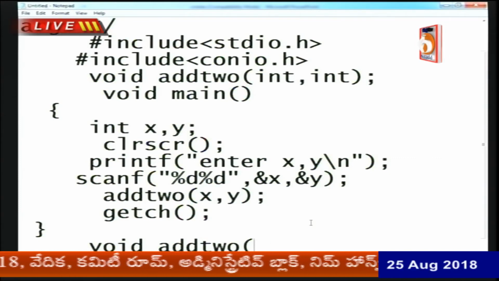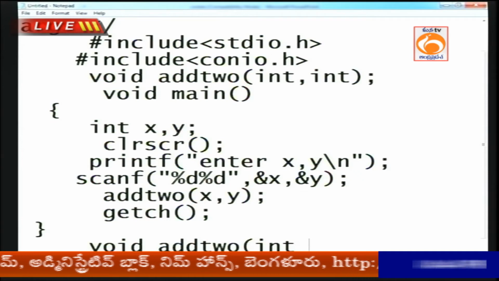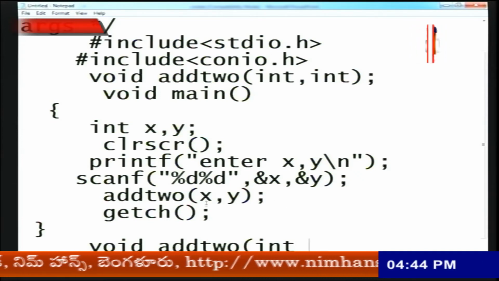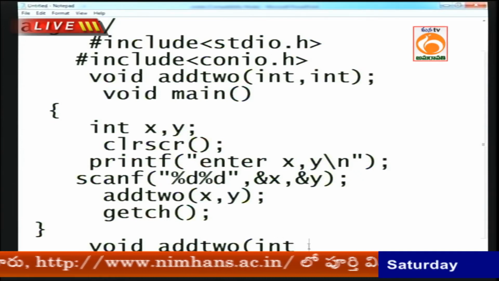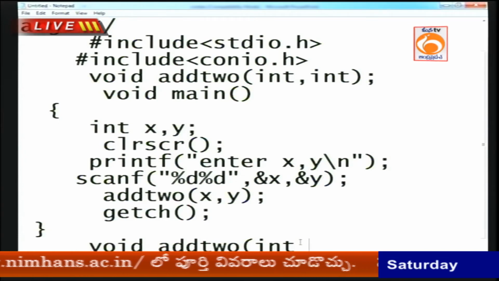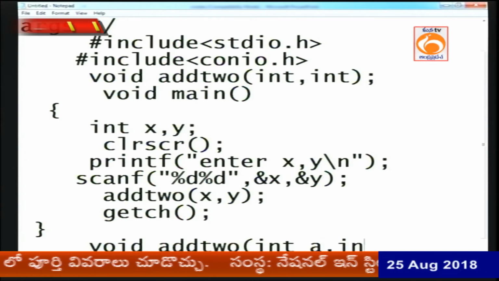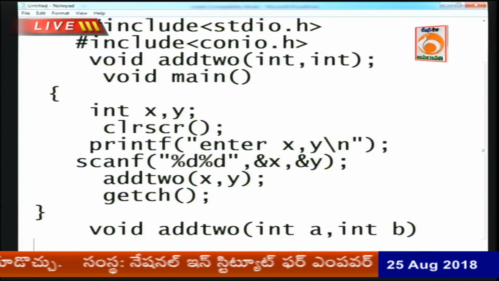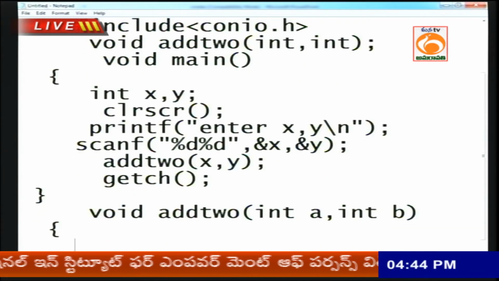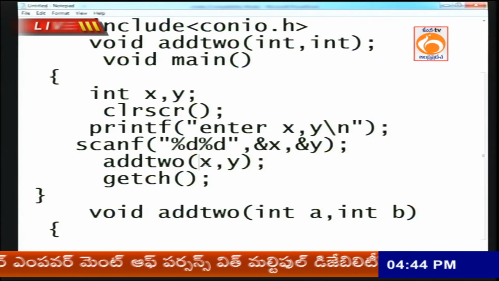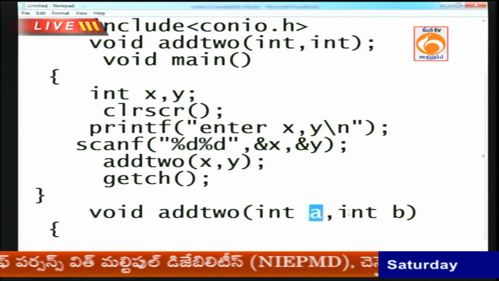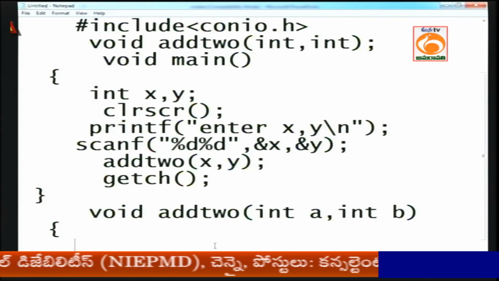Now I want to define data type plus arguments. Actual arguments are x and y, but instead, nicknames, formal arguments, can be used: int a, int b. Data type should match.